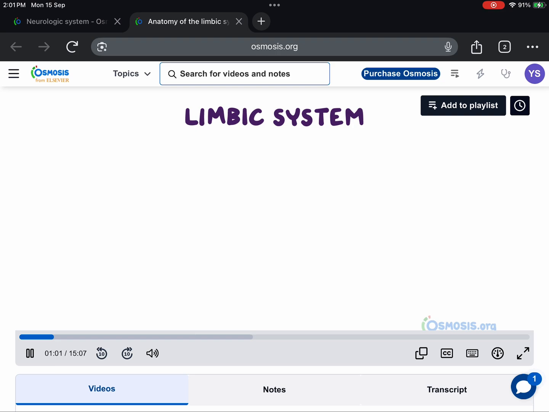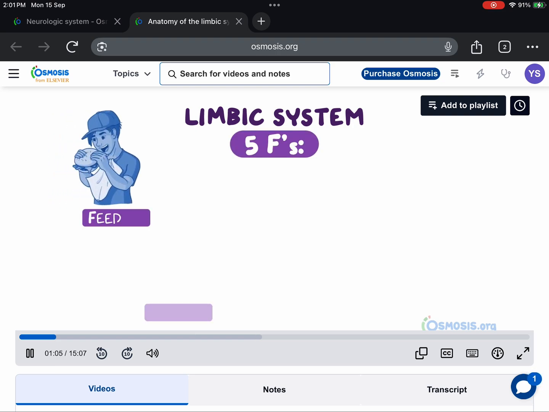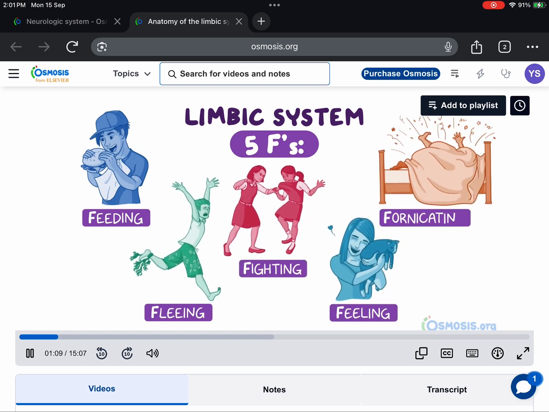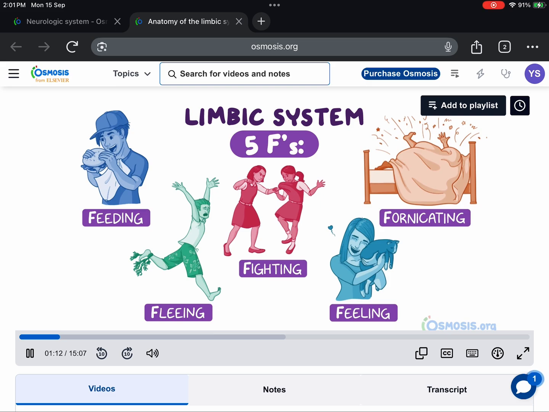To easily recall some of the functions, you can remember the famous 5 F's, which are feeding, fleeing, fighting, feeling, and fornicating, the last one being really just a fancy word for sex.